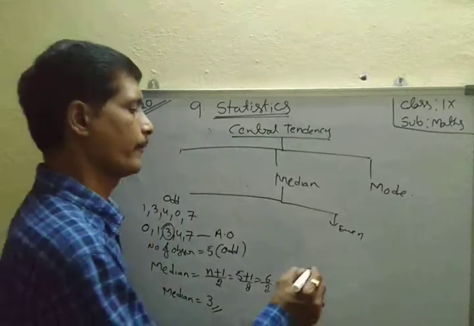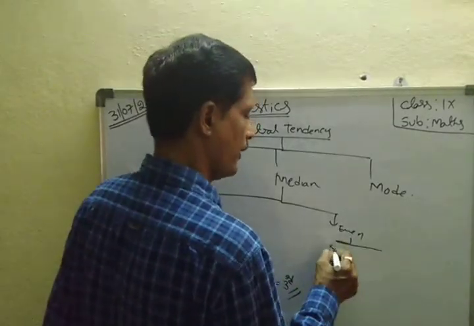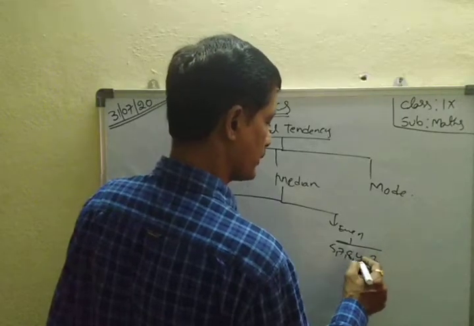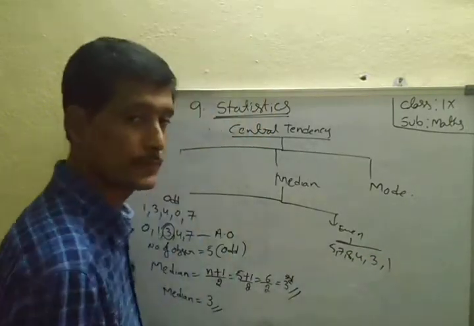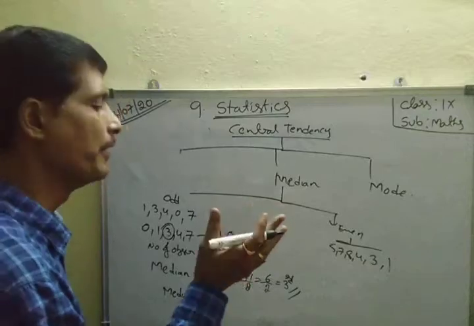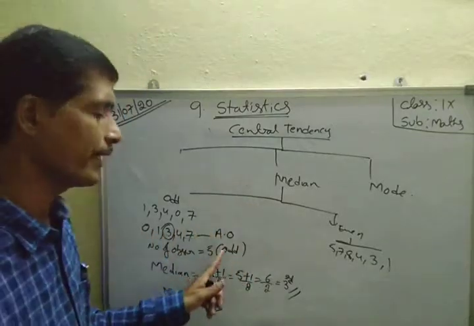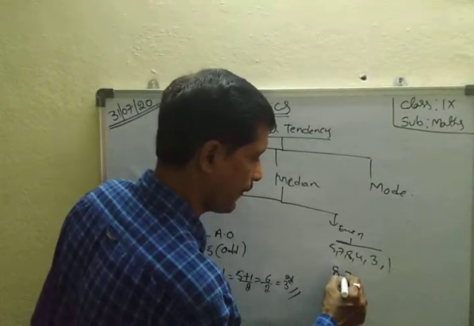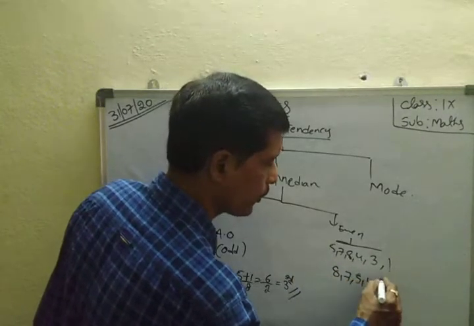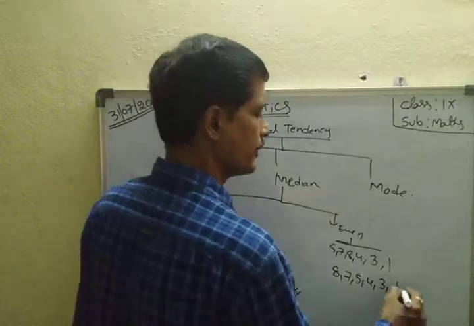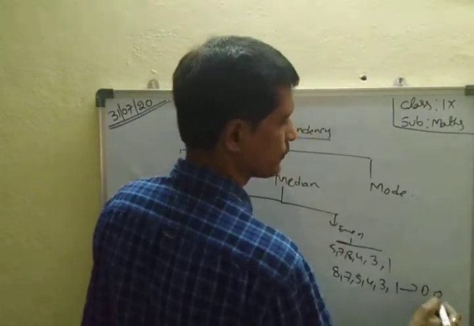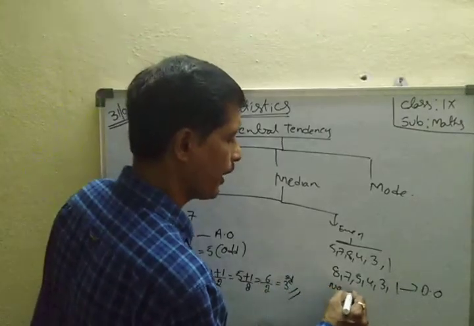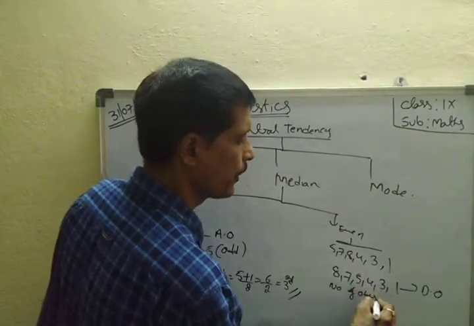Suppose here 5, 7, 8, 4, 3, 1 is given. Here first these numbers are arranged in ascending or descending order. Okay? Here 8, 7, 5, 4, 3, 1. This is the descending order. Here the total number of observations is how many? That is 6.